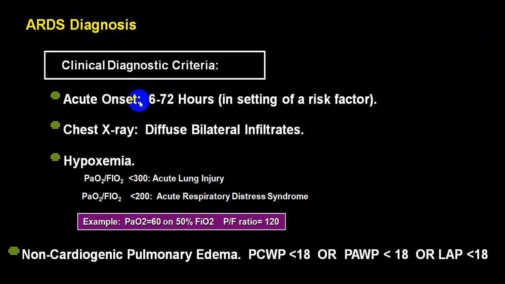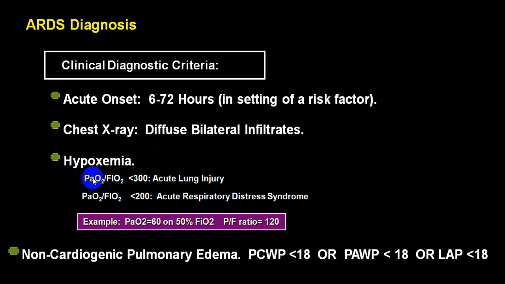One, it has to be acute in origin, meaning from 6 hours to 72 hours. Chest X-ray should show diffuse bilateral infiltrate. And because of infiltration, or what we call protein exudates in the alveoli, it will result in severe hypoxia.